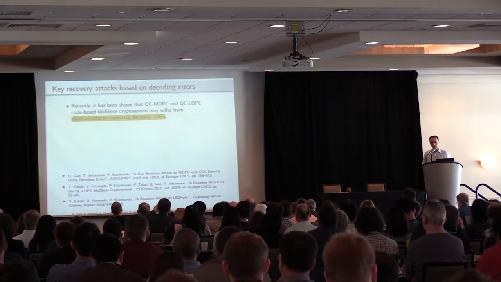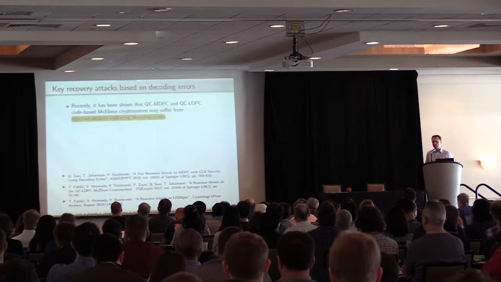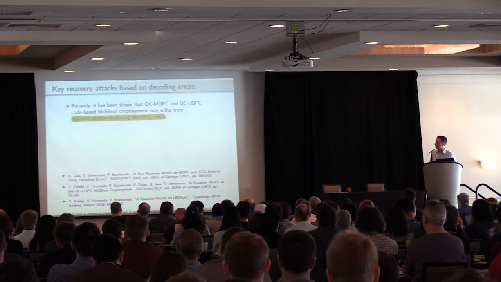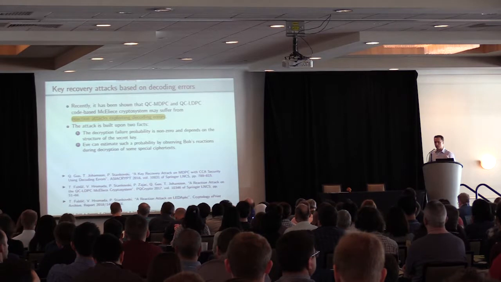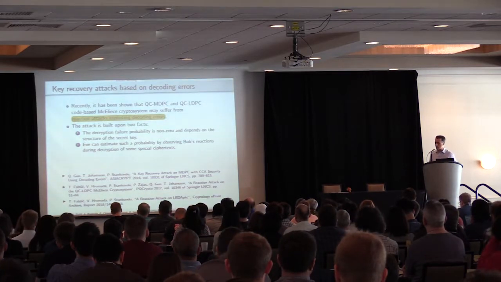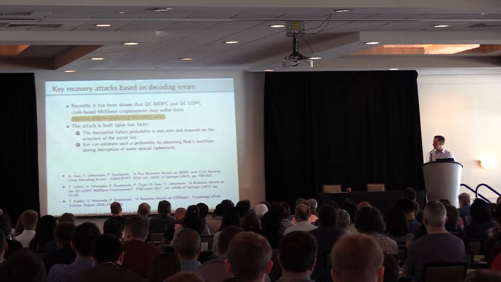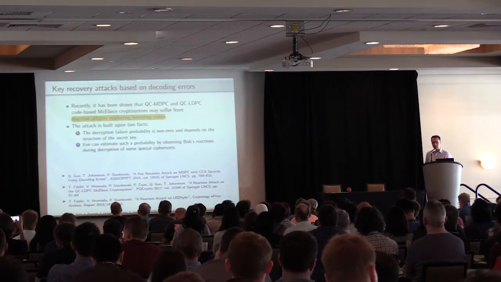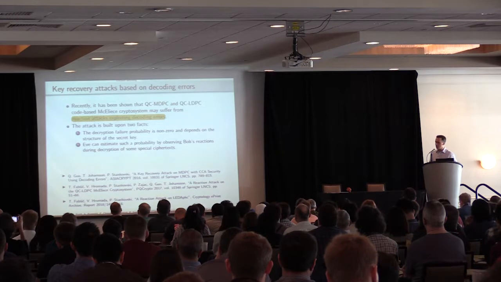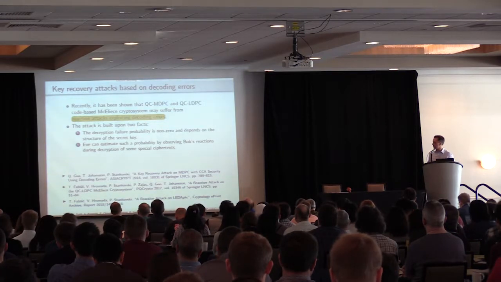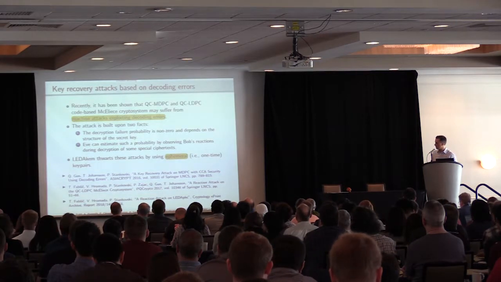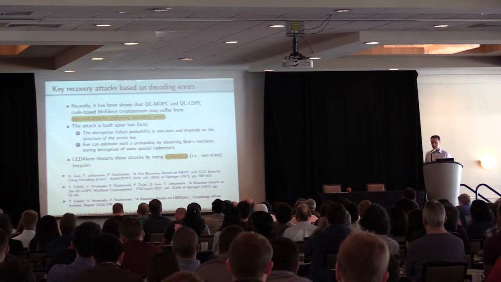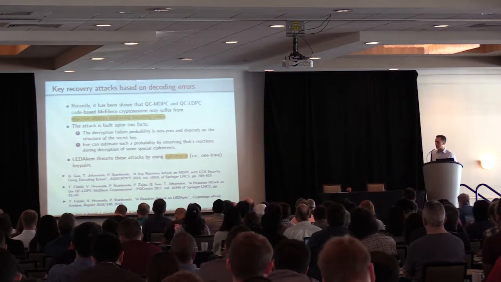Then, more recently, new key recovery attacks have been introduced, exploiting decoding errors. They are built upon two facts. First of all, these systems have a decryption failure probability that is not zero. And secondly, this can be estimated by Eve through observation of Bob's reactions. However, in our key encapsulation module, we use ephemeral keys, that is one-time keys, so these attacks cannot be applied.